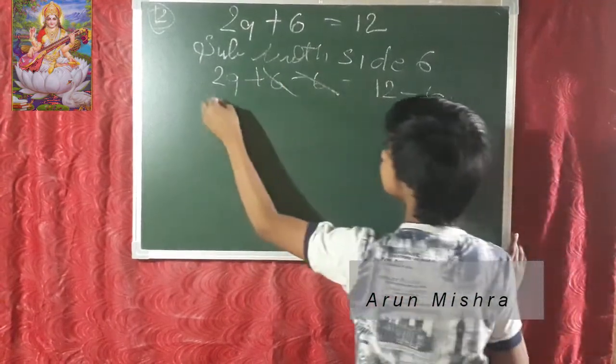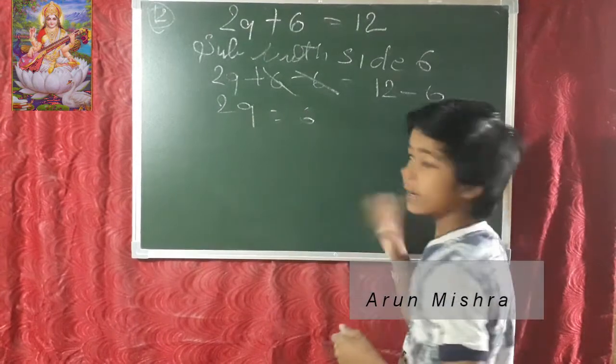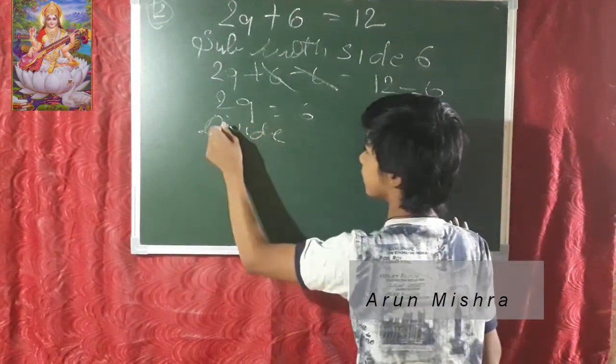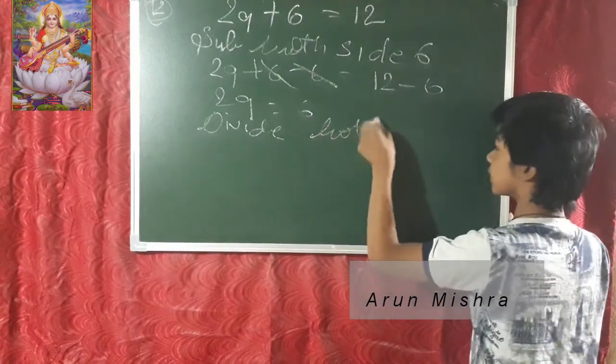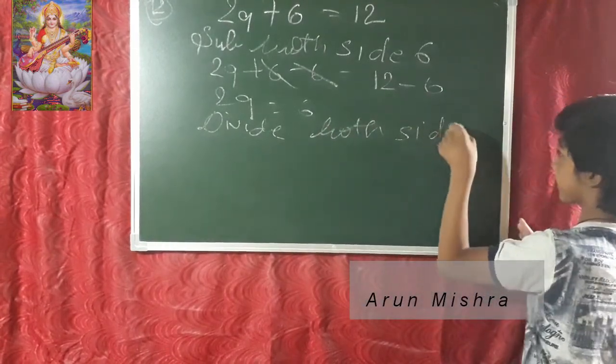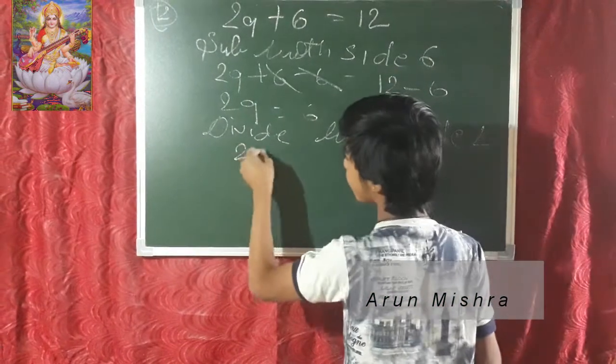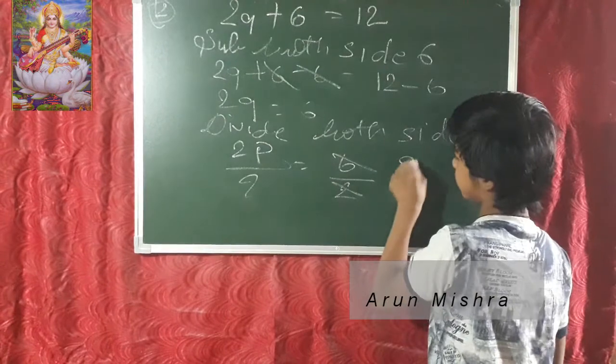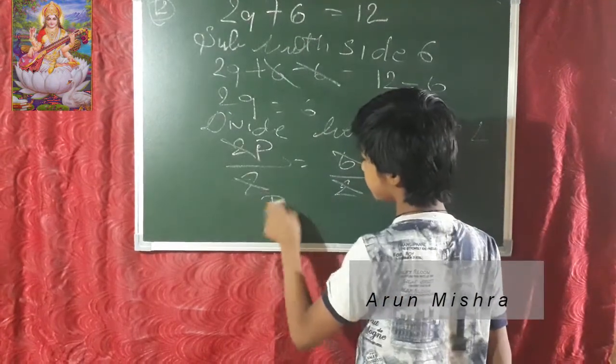Plus and minus cancel, 2p is equal to 6. And now divide both sides by 2. 2p upon 2 is equal to 6 upon 2. The 2s cancel. P's value is 3.